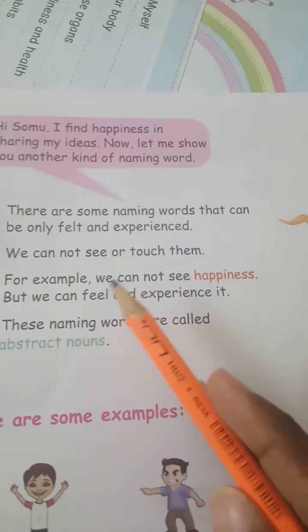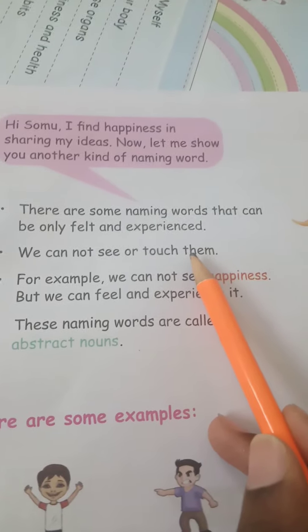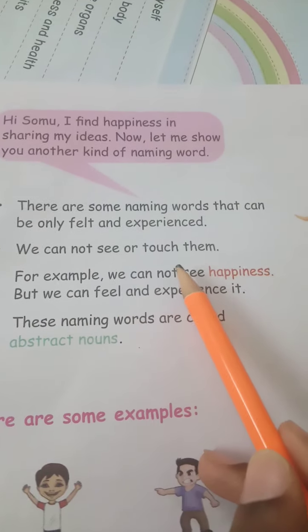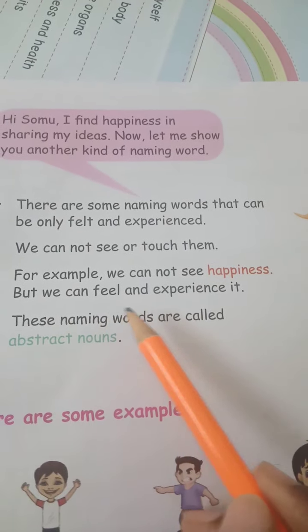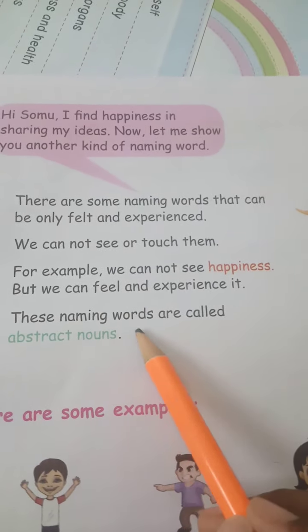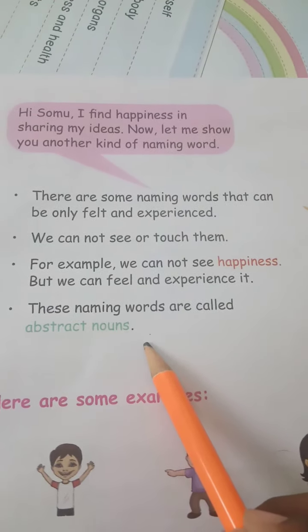There are some naming words that can only be felt and experienced. We cannot see or touch them. For example, we cannot see happiness but we can feel and experience it. These naming words are called abstract nouns. Now you understand what an abstract noun is?